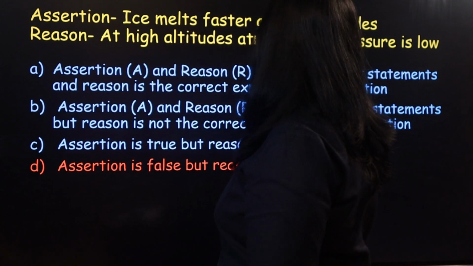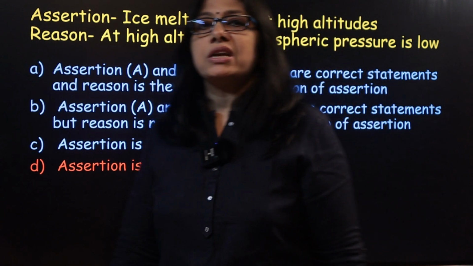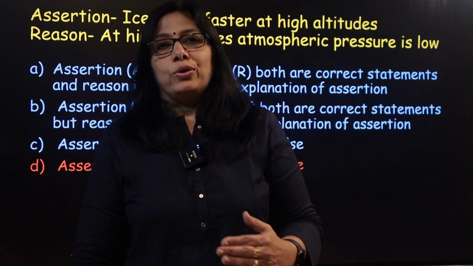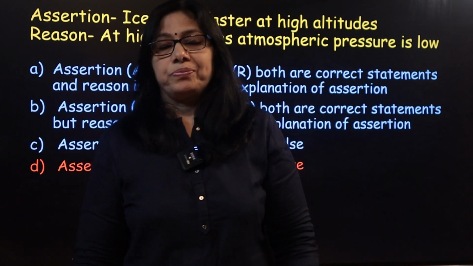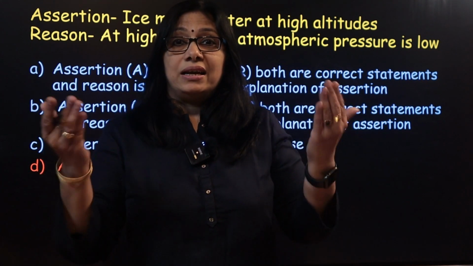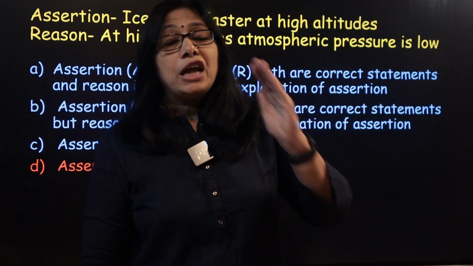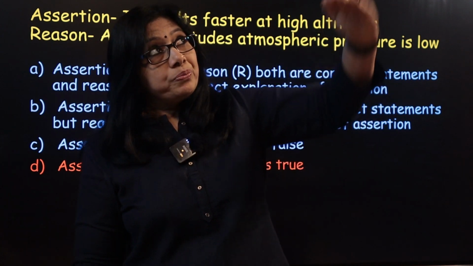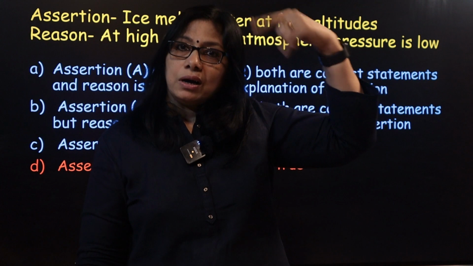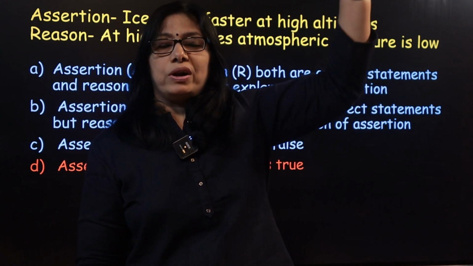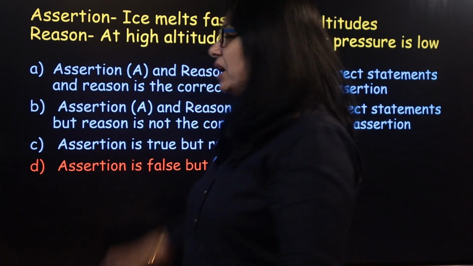Assertion, ice melts faster at high altitudes. Reason, at high altitudes, atmospheric pressure is low. You know, when we exert pressure on ice, it will melt faster. That means melting is enhanced by increase in pressure. Keep it in mind. And you also know when we go to higher altitudes, atmospheric pressure becomes lower and lower.